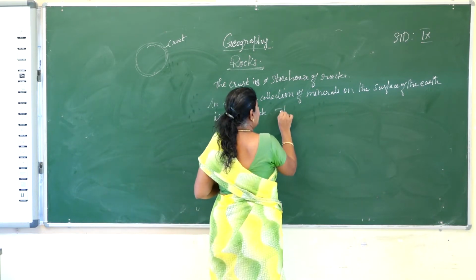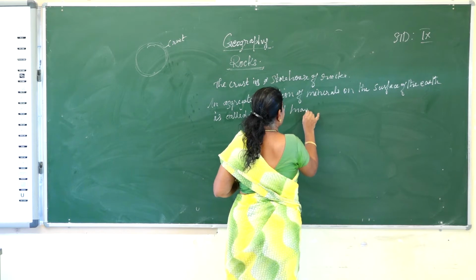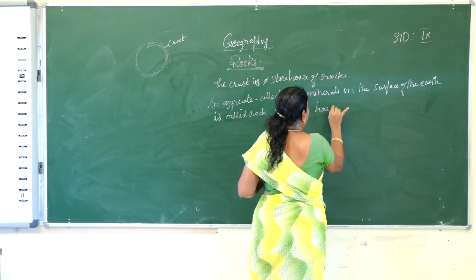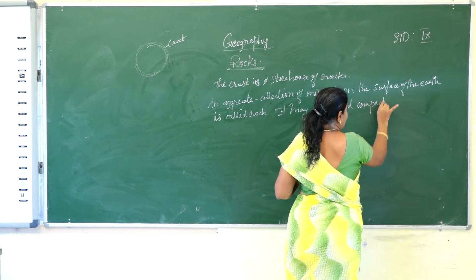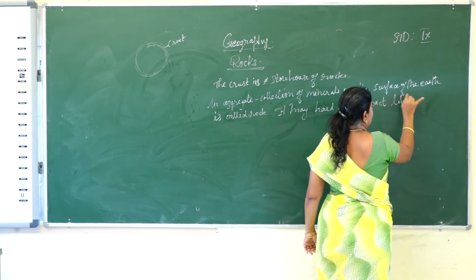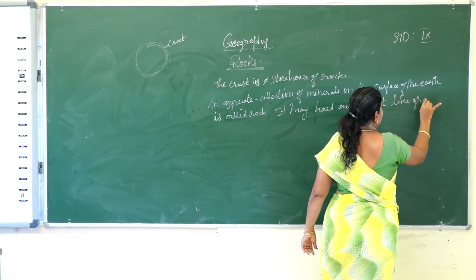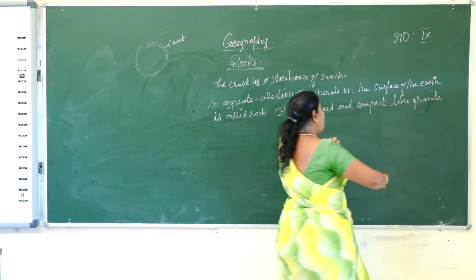It may be hard and compact like granite. How will it be, children?